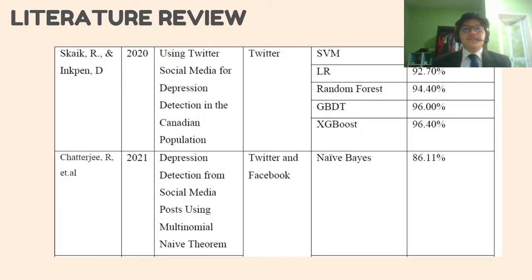Moving on, using Twitter social media for depression detection in Canadian population. The dataset has been taken is Twitter. The technique used are as follow: SVM, LR, random forest, GBDT, and XGBoost. And the result is as follows. Lastly, depression detection from social media posts using multinomial naive theorem. The dataset has been used is Twitter and Facebook, and the technique has been used is naive Bayes with 86.11% accuracy.